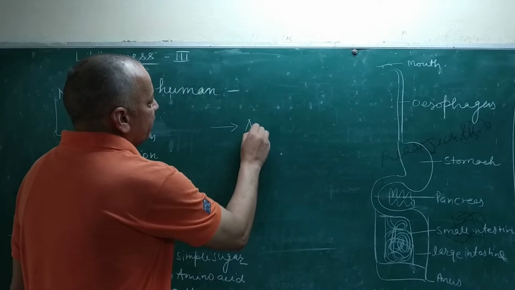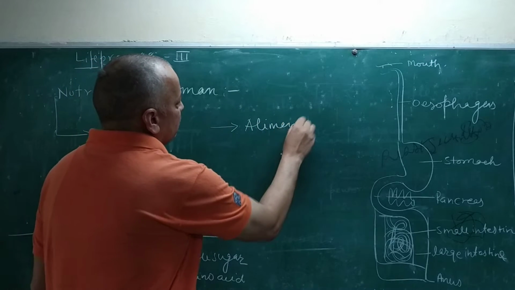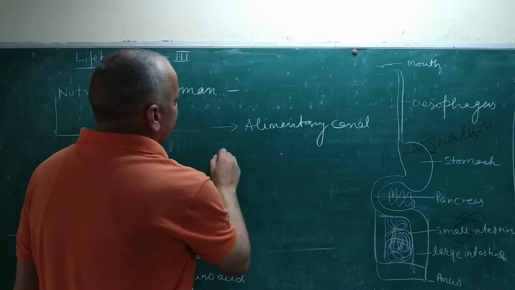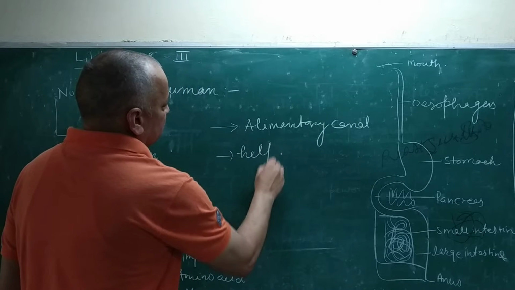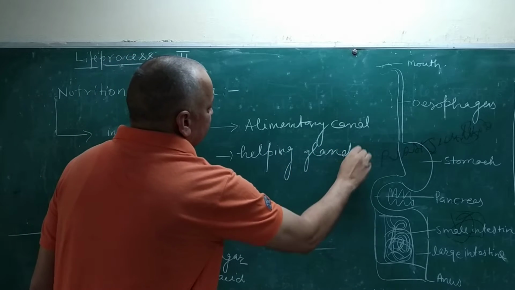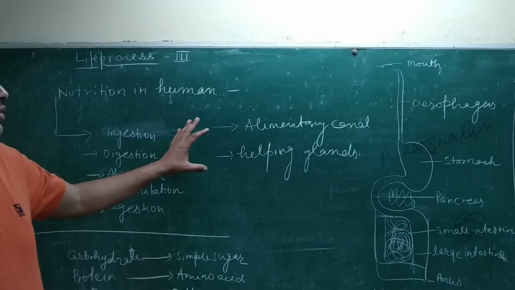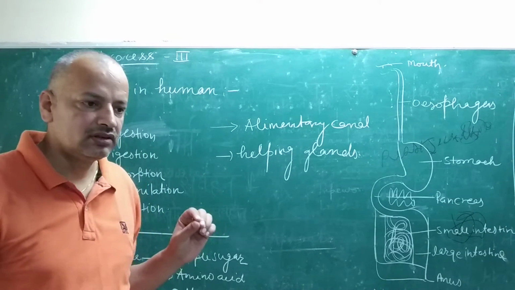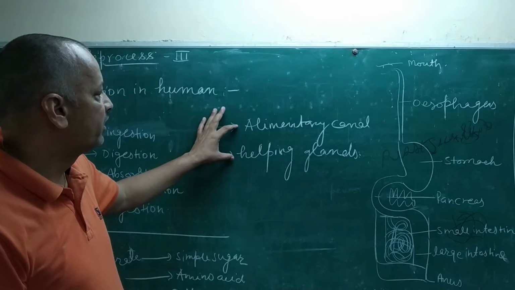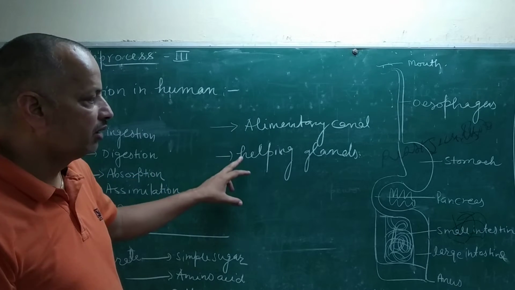One is the alimentary canal and the second is the helping glands.